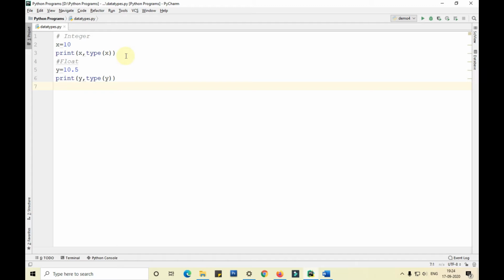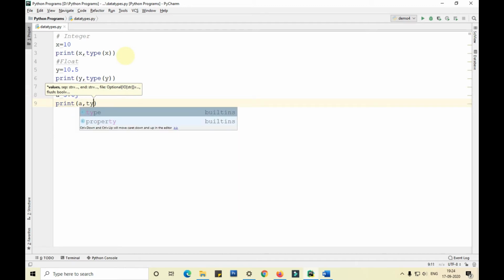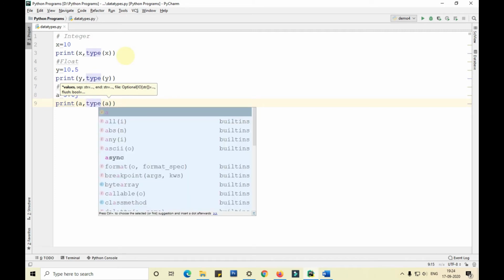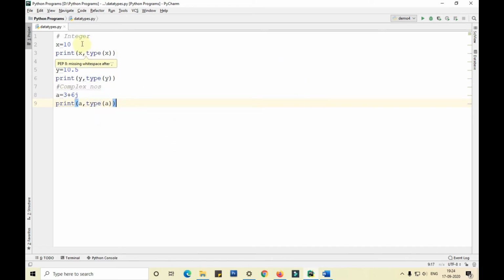Then comes the complex numbers. In this, I've shown you how to declare an integer, how to declare a float, and how to declare a complex number.